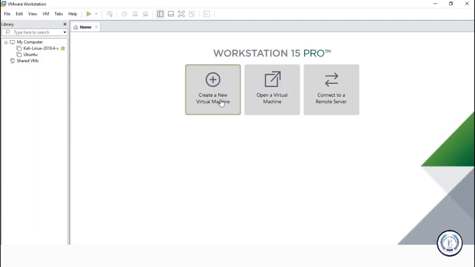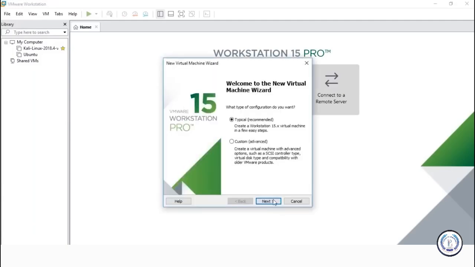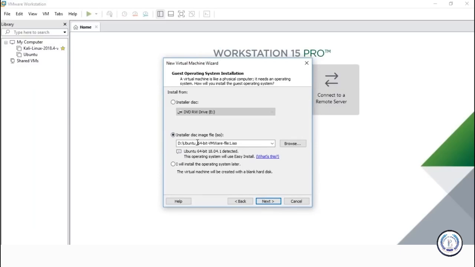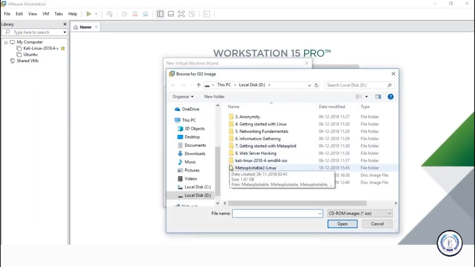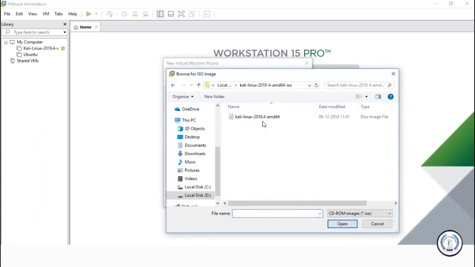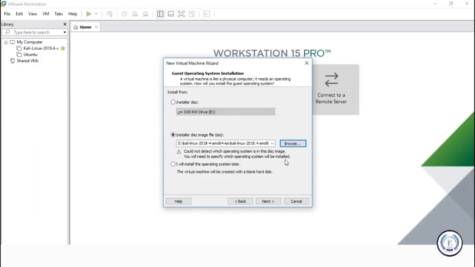Well, just click on this create a new virtual machine and click on next. As you can see here, you have an option which says installer disk image file, an ISO file you'll have to attach here. So click on browse. Let's see where I've stored my Kali Linux. As you can see, I already have it here. And there's one file here. Let me click on that and open. So yeah, don't bother about this error. It usually shows that. And then click on next here.